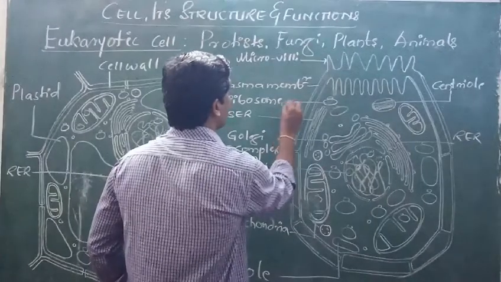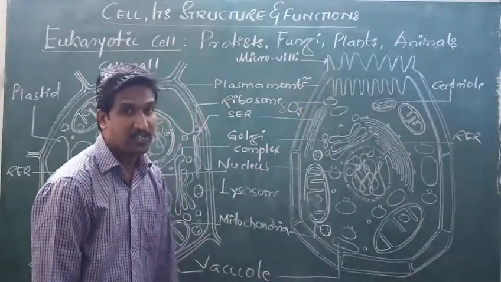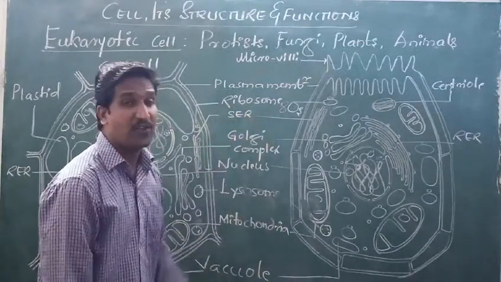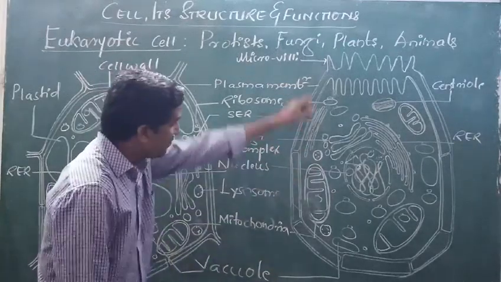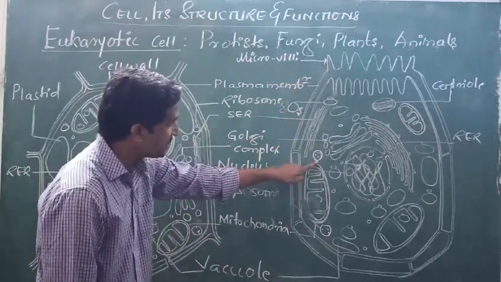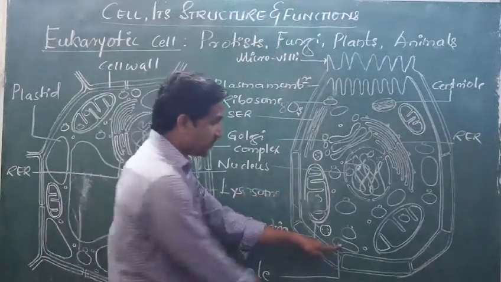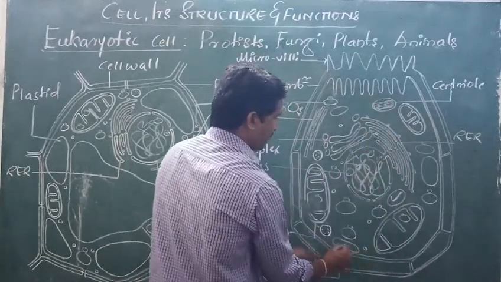The ribosome is of 80S, as in the prokaryotic cell it is of 70S. Here in eukaryotic cells, ribosomes are of 80S. S stands for Svedberg, you know very well. Apart from that, lysosomes are present, mitochondria are present, the vacuoles. So these are the vacuoles. This is also a vacuole. Here also one more vacuole.